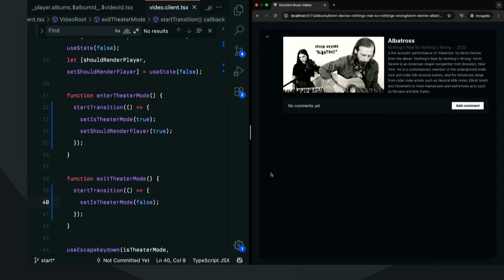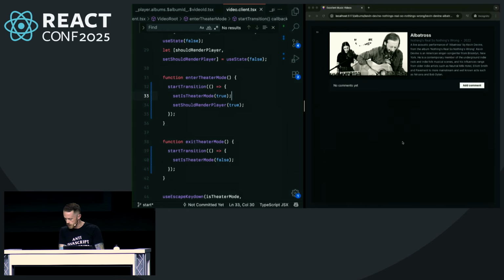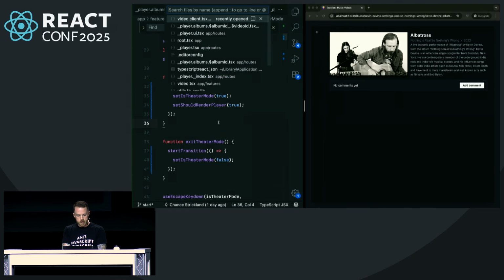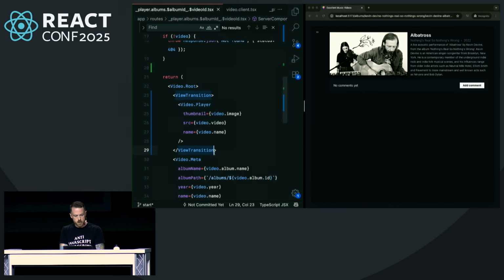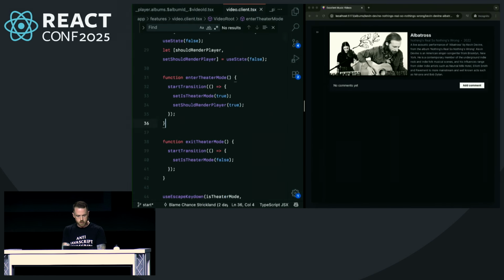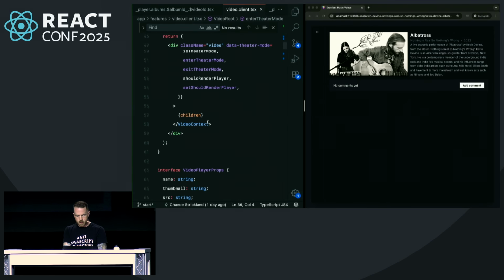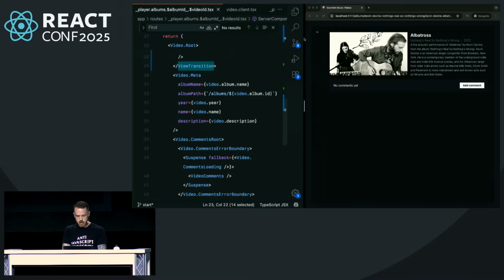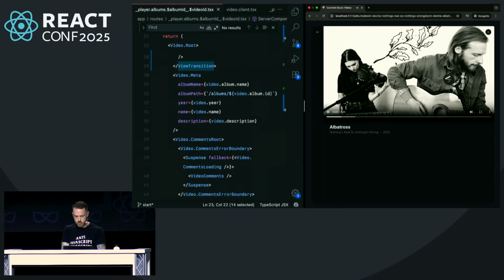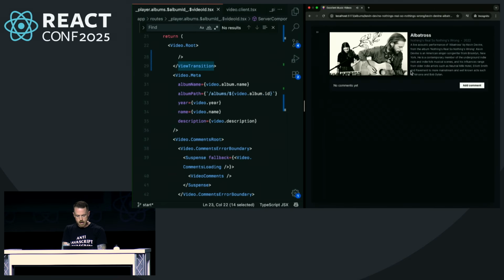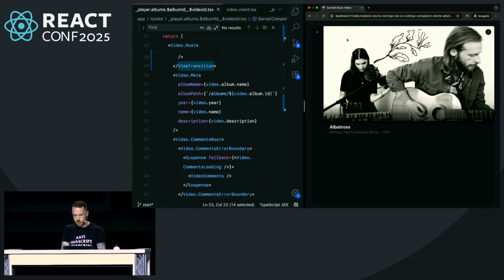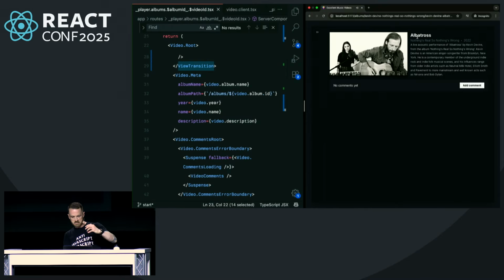Cool. I've got 2 minutes to blow through some other things here, so I'm going to make this really, really quick. But another cool thing about this, let's go back into our video component here. Actually, let's take a look at our metadata. Right now, maybe we want to transition here too. Maybe we want to shift this up. And so how might we do that?